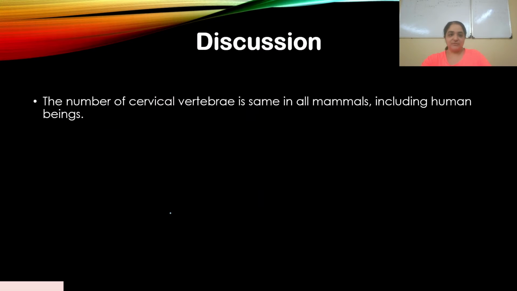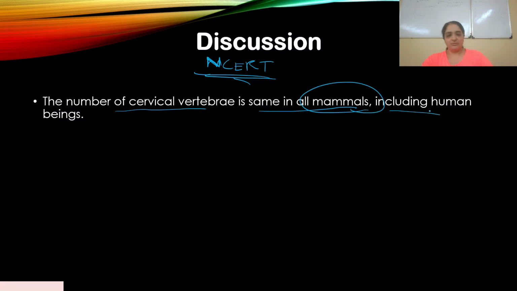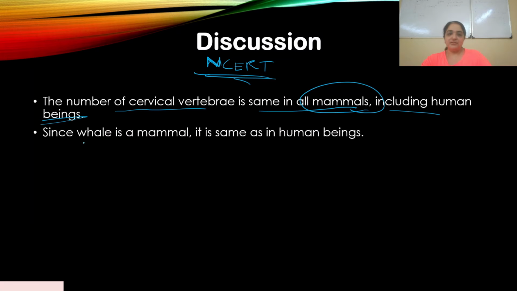Let's go to the discussion. Now, the number of cervical vertebrae is same in all mammals. This is there in NCERT. Please go back and read your theory. The number of cervical vertebrae is same in all mammals, of course, including human beings. Now, since whale is a mammal, it is same as in human beings. So the number of cervical vertebrae in human beings and in whale will be the same.